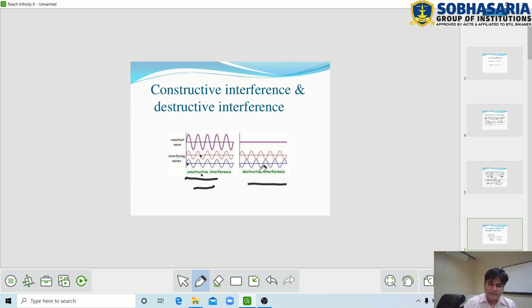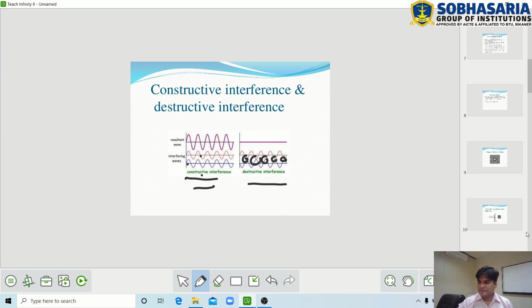But the other figure shows the destructive interference. In this diagram, two beams are shown, both superimposed in opposite phase, so that at some point of the medium the intensity is 0 or minimum, so this type of interference is called destructive interference. This is the diagram of destructive interference.